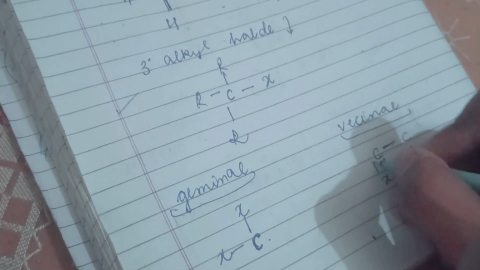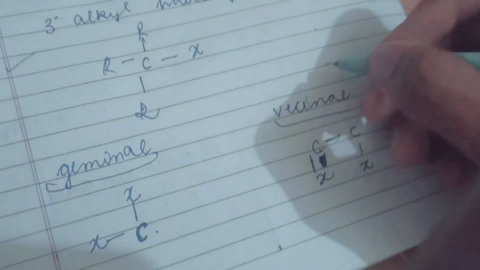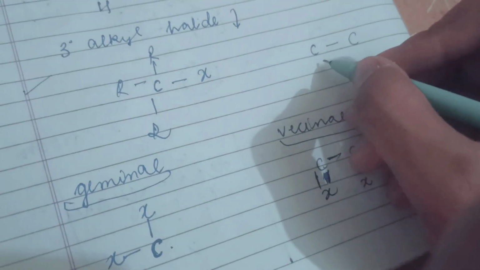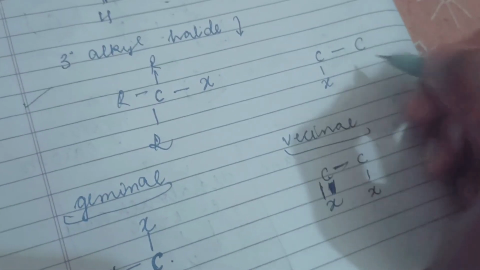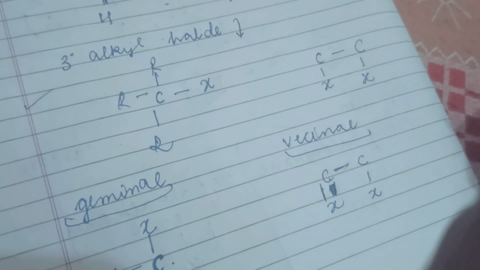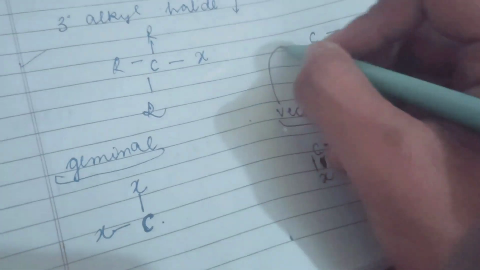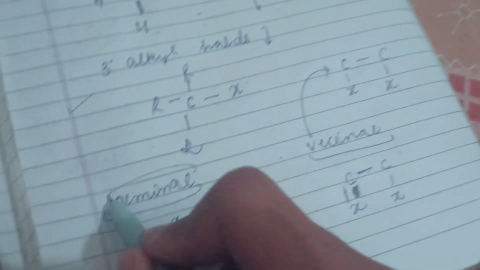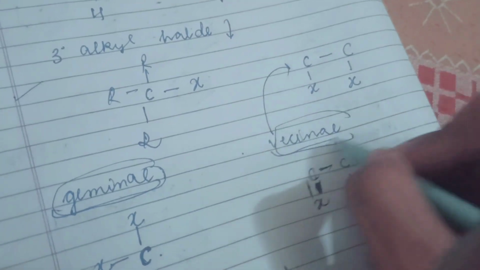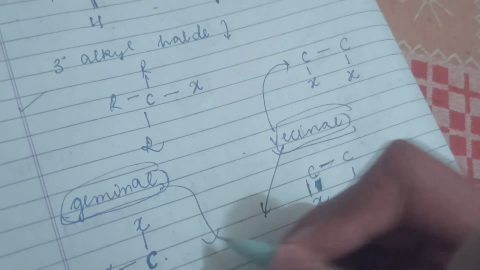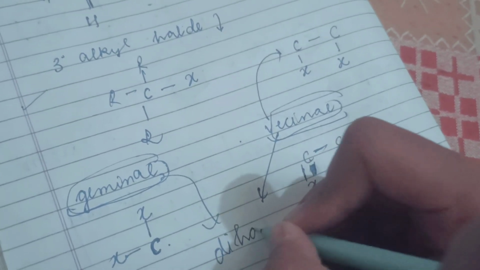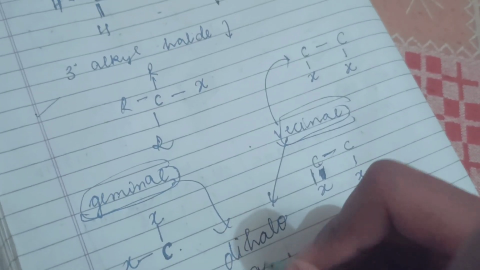Imagine a carbon chain where one carbon has one halogen and the other carbon has another halogen. That is the concept of vicinal. Both geminal and vicinal are classifications of dihaloalkanes.